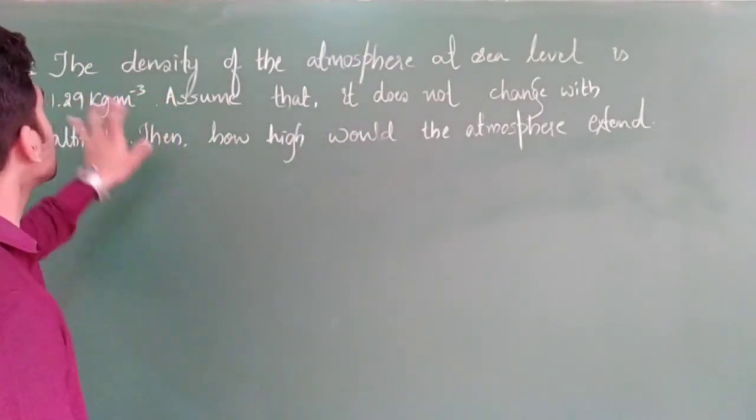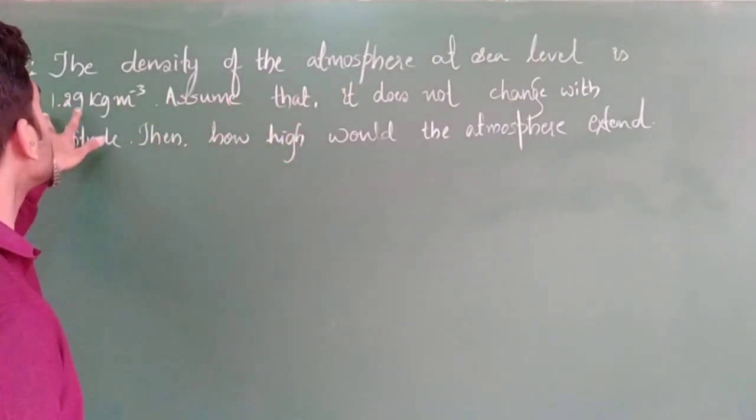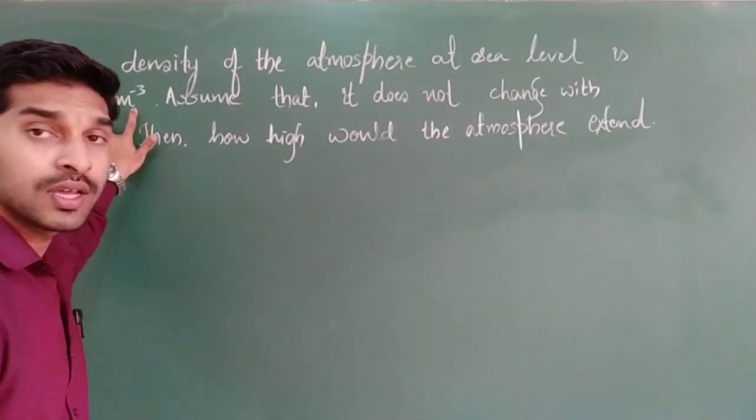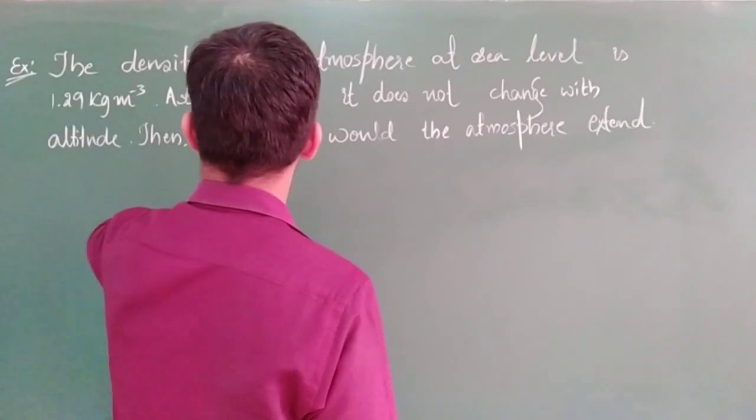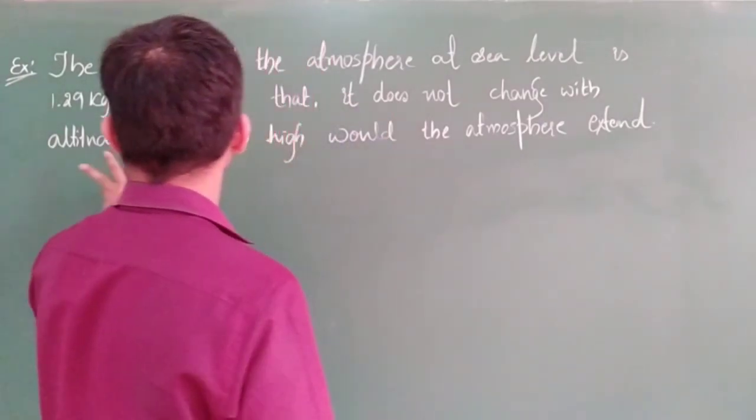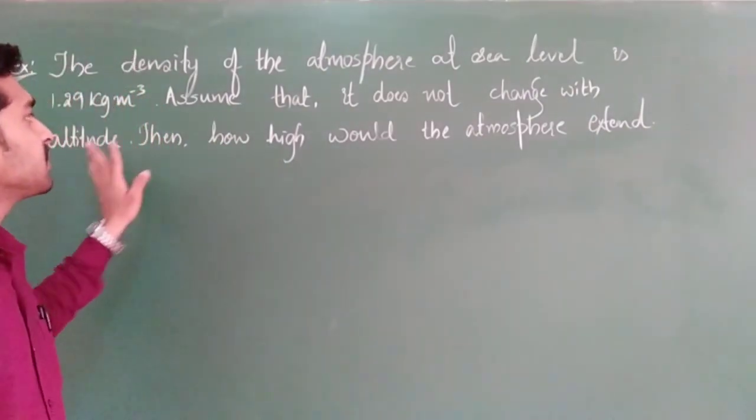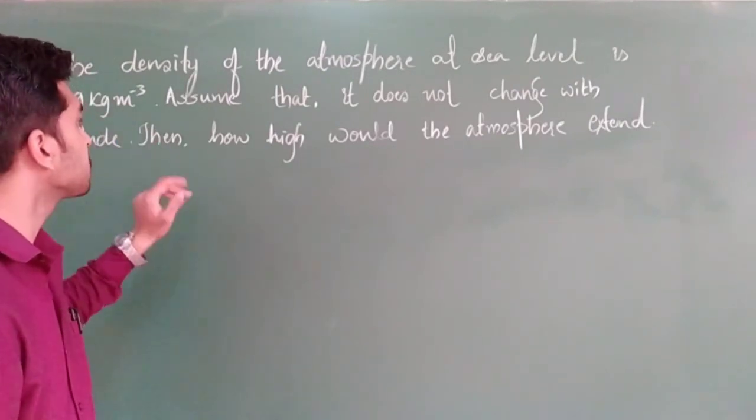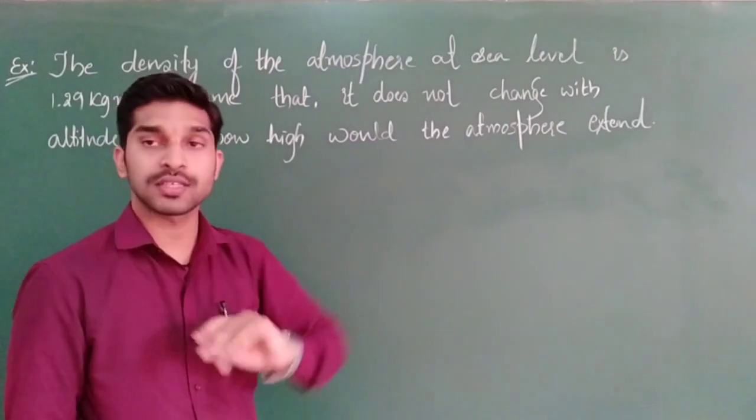So first numerical: the density of the atmosphere at sea level is 1.29 kg per meter cube. Already they had given it in SI units. Next, assume that it does not change with altitude. Clear? That means if altitude changes, they are telling that this density value is not changing. Then how high would the atmosphere extend?